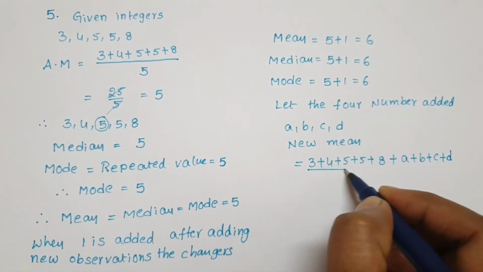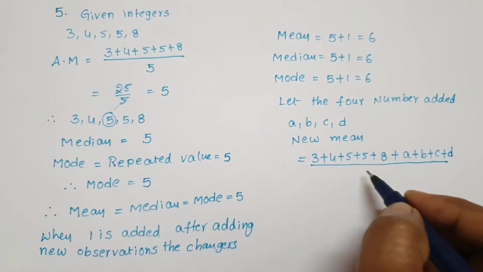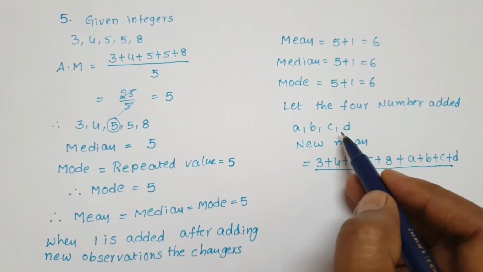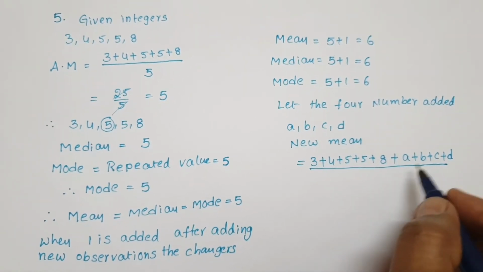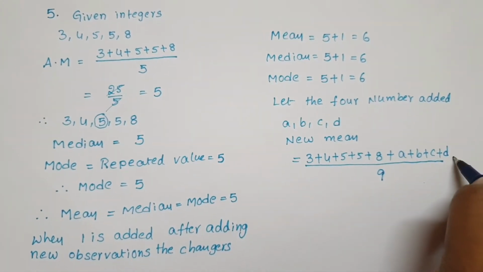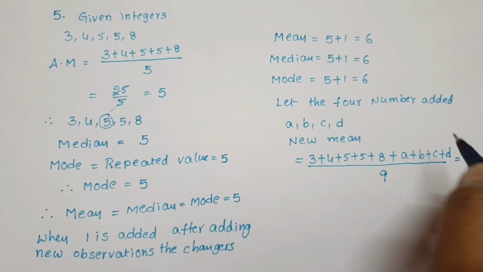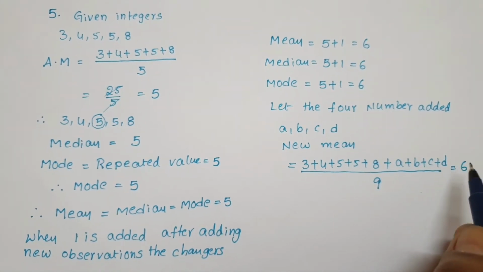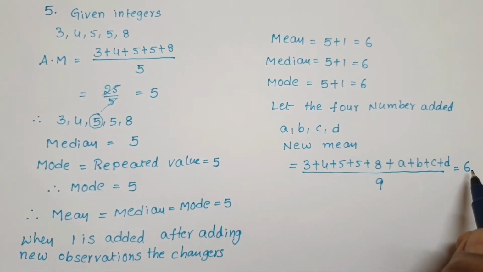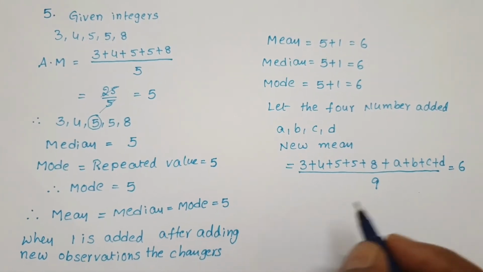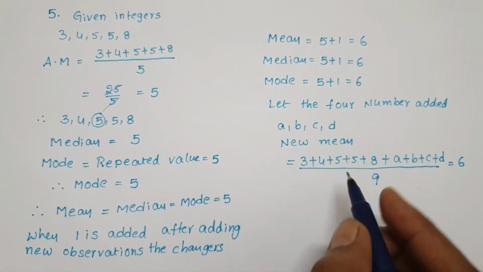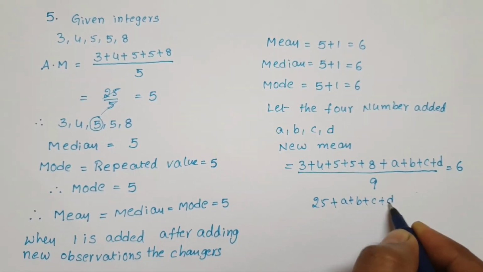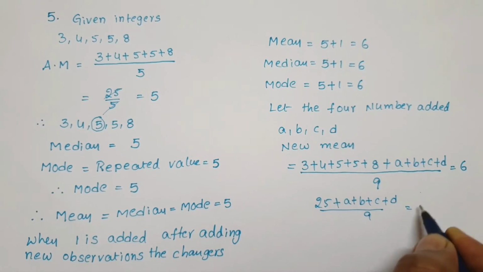Sum of all observations divided by number of observations. Already given 5 observations, and we have taken 4 more observations, so 5 plus 4 gives 9. Equal to 6. The total, we get the same answer for mean, median, mode. For that, the arithmetic mean will be 6. Now the total of the given data is 25. So 25 plus A plus B plus C plus D, divided by 9, equals 6.